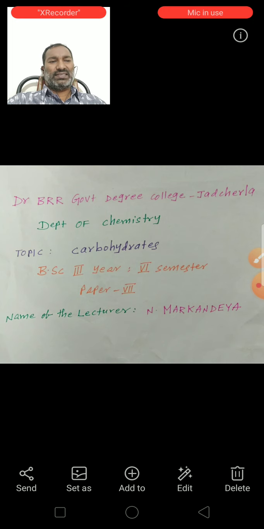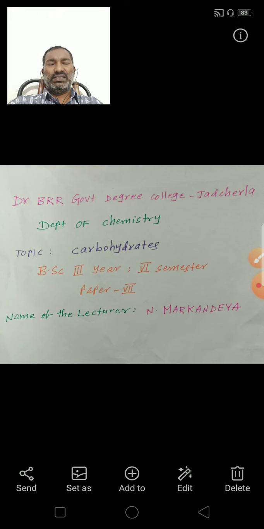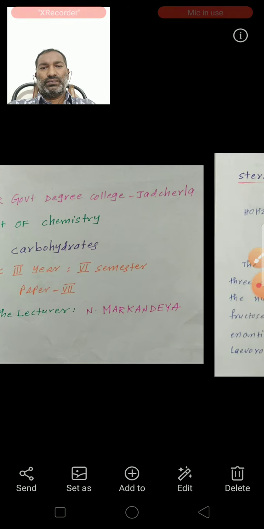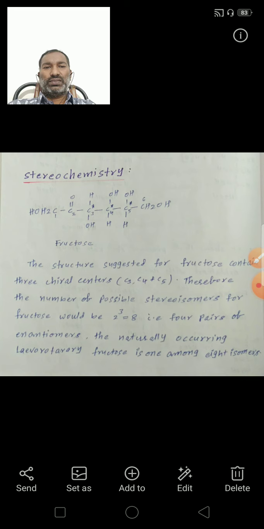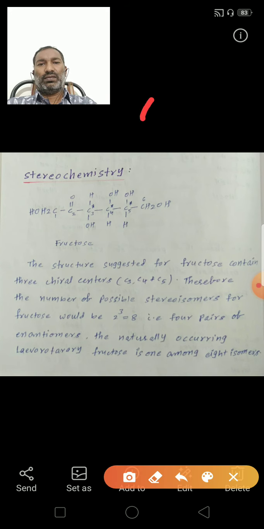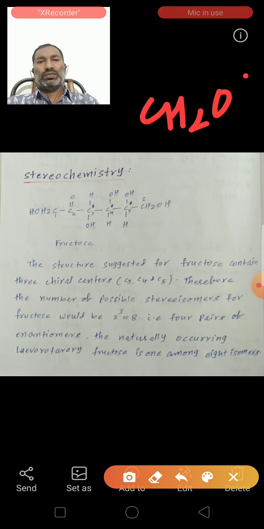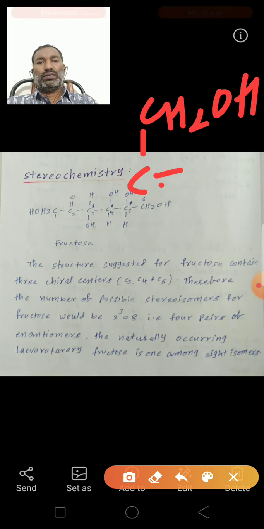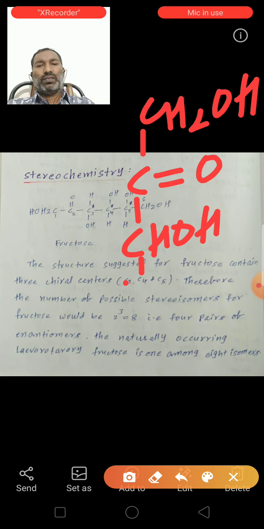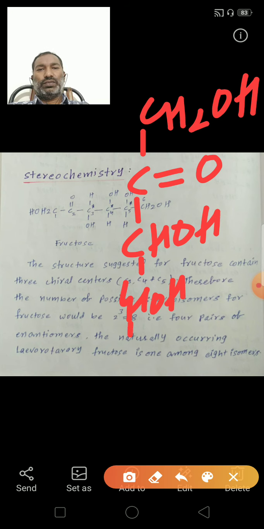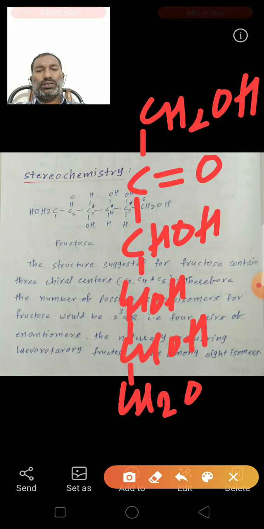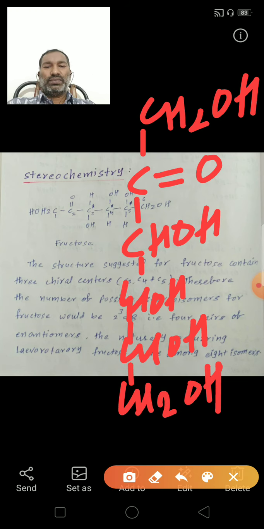Based on these facts, the structure of fructose can be written like this: CH2OH, C double bond O, CHOH, CHOH, CHOH, CH2OH. This is the structure of fructose.